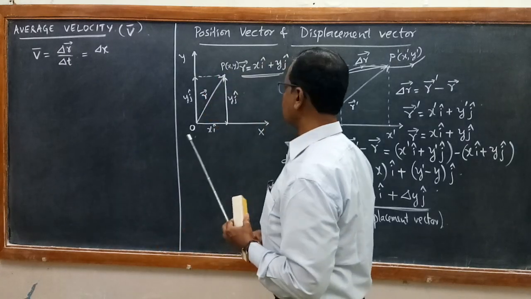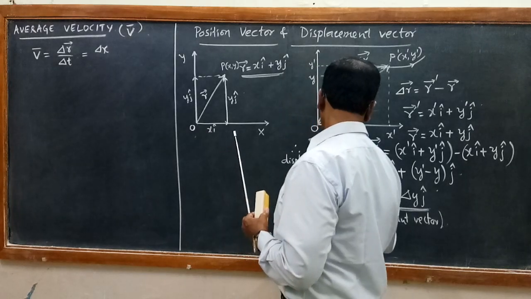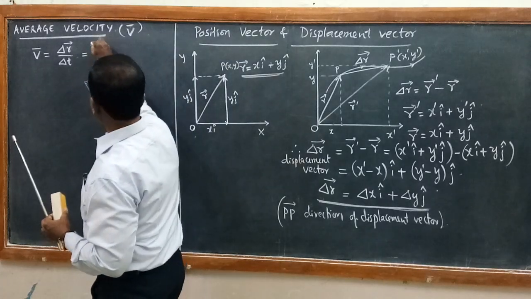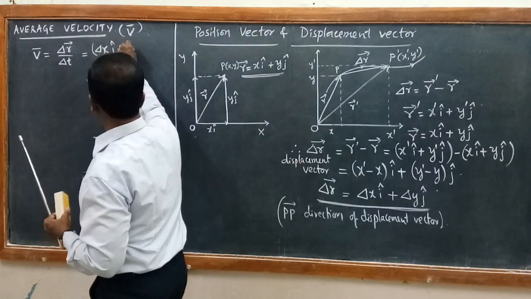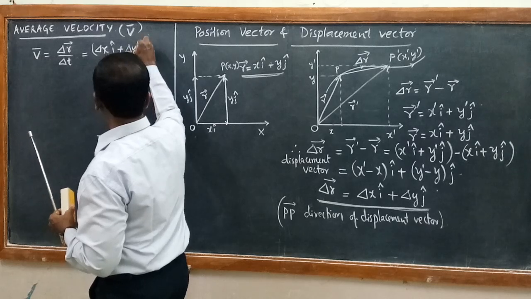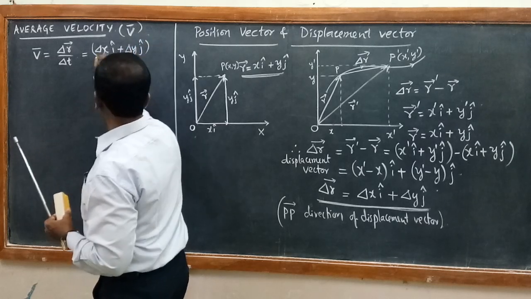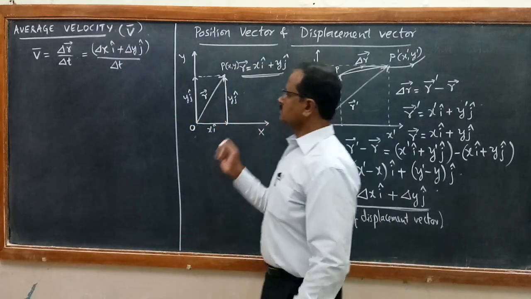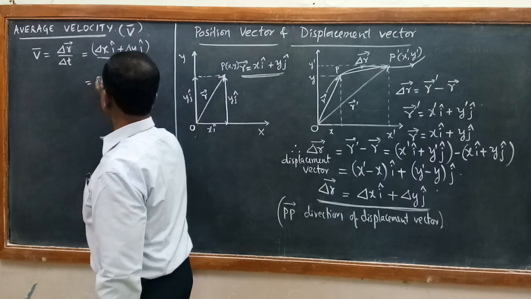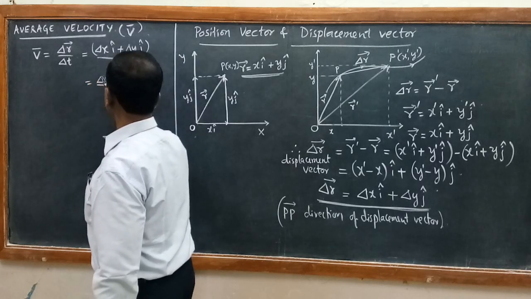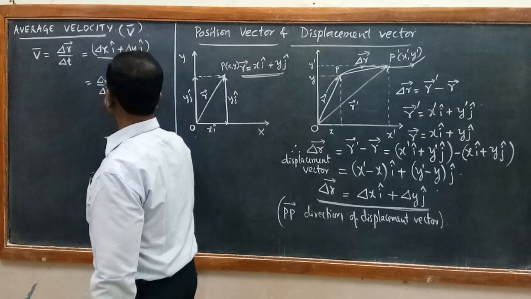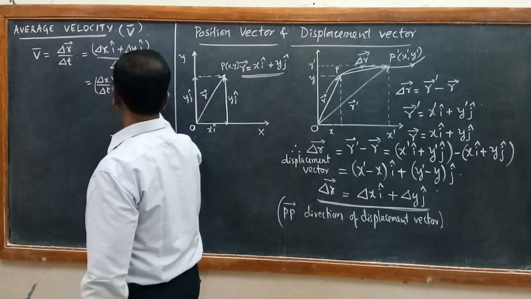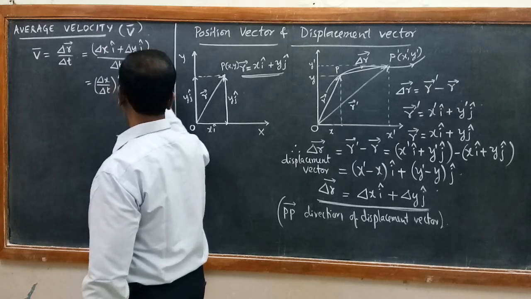Now we know delta r is delta x i cap plus delta y j cap, so I am substituting that divided by delta t. Now split up, that gives us delta x by delta t i cap plus delta y by delta t j cap.